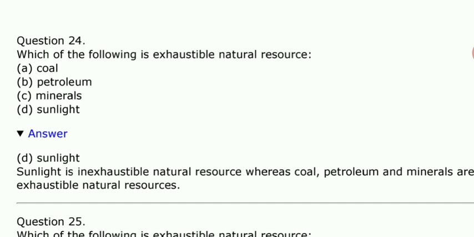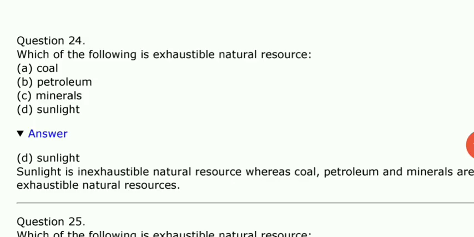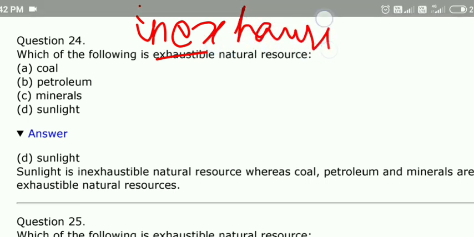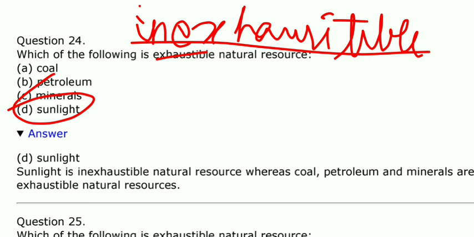Next, which of the following is an exhaustible resource? Coal, petroleum, minerals or sunlight? Guys, this question has an error. First of all, it's not exhaustible, it's inexhaustible. That is why I was just thinking how could we answer, right? Yeah, it is inexhaustible. So the following that is an inexhaustible resource: coal, petroleum, minerals are actually exhaustible resources. But here you can see sunlight, which is a renewable energy and it is inexhaustible.